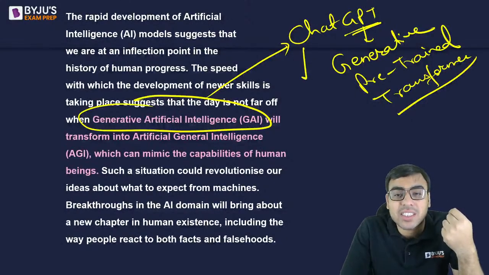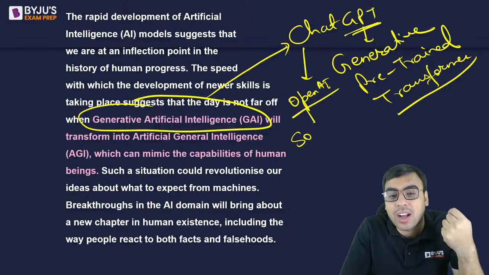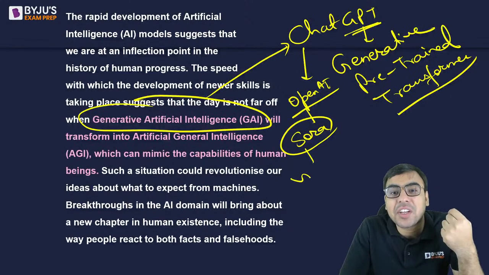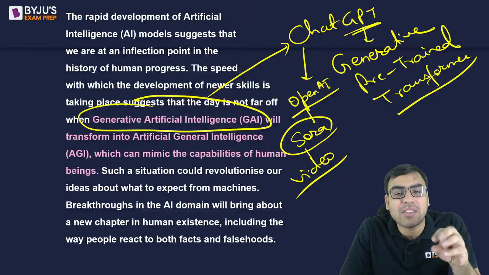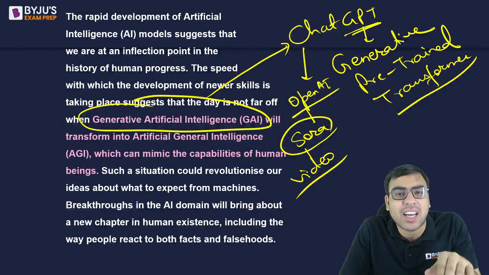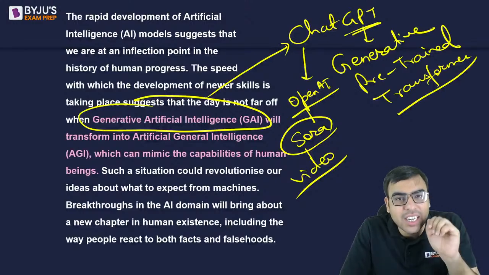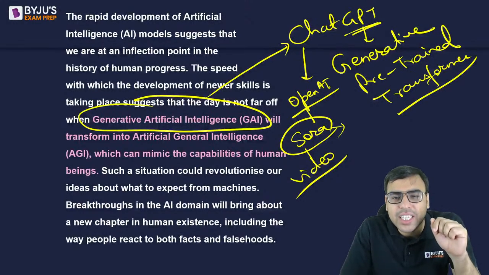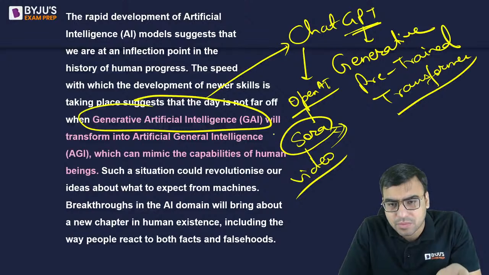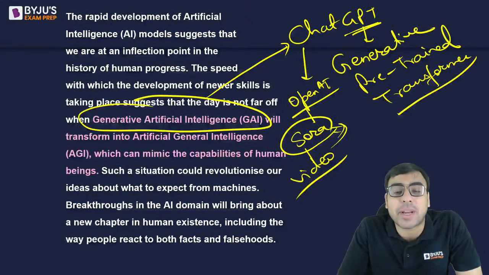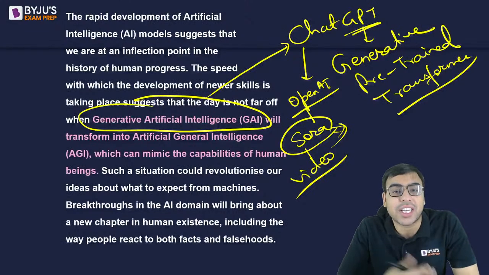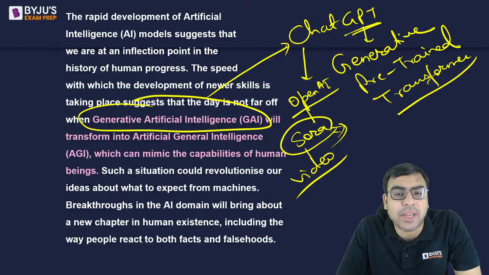Now, in fact, this is a company made by OpenAI. Now, OpenAI has come up with Sora, which can generate a video also, in fact. So if you write a text, let's say you write ki, please give me a video where a person is driving a car inside a forest. So that they will generate a video and they'll give it to you. Although I think it is currently in a research stage and all. But these are some of the ideas. If it becomes, maybe in the next 6 months or 1 year, it will become actually a reality. People may start using it.